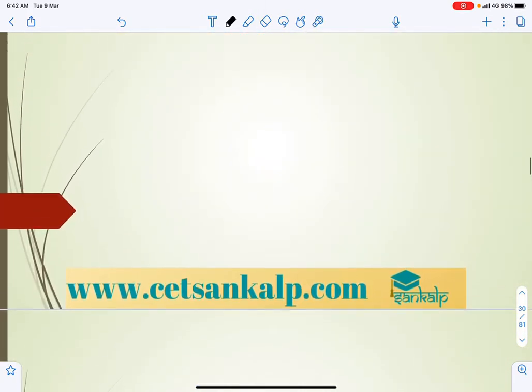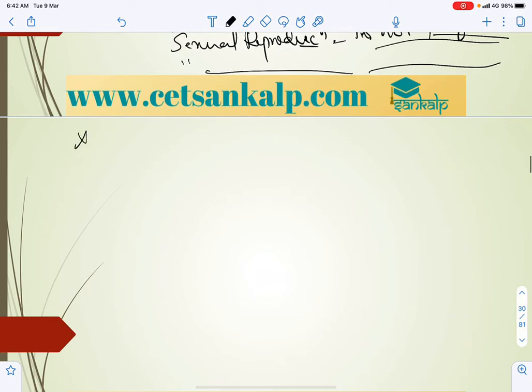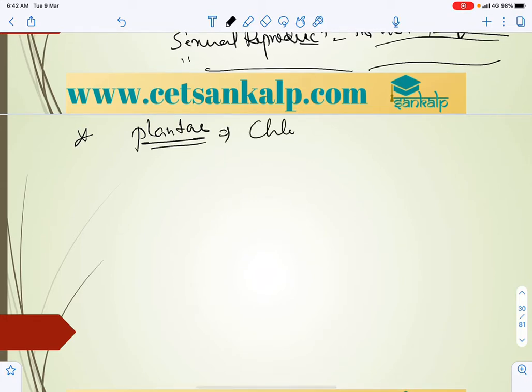Now Plantae and Animalia. Kingdom Plantae is chlorophyllous, these are chlorophyll-containing organisms, and a cell wall is present.